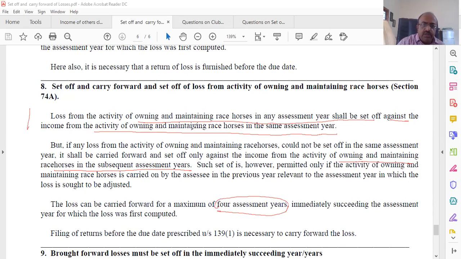During the year in which you incur the loss, you can adjust with that. Even when you carry it forward, you can adjust with that only. And you can carry it forward for only 4 years. Again, filing of the return is necessary. Same thing we are repeating.